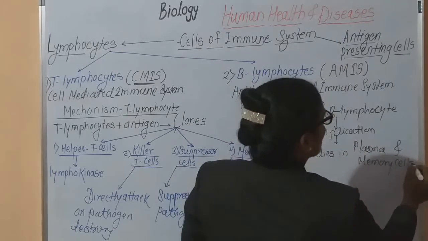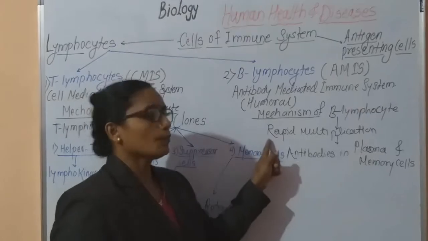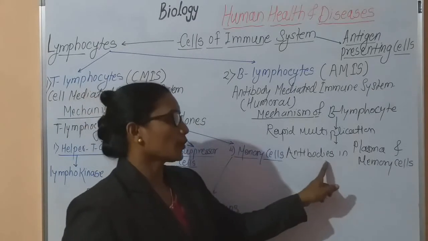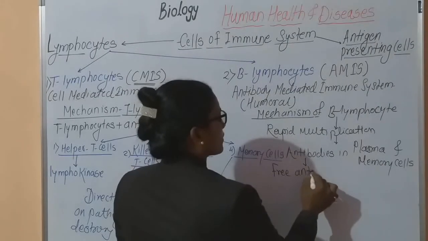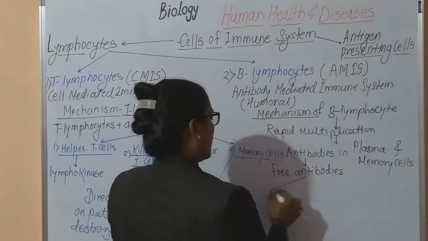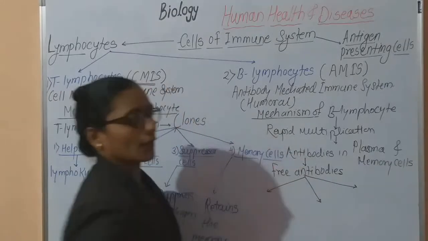See, there is somewhat of a difference in the mechanism of action. These lymphocytes undergo rapid multiplication, and there is formation of antibodies in plasma and memory cells. And these antibodies become free antibodies in blood.